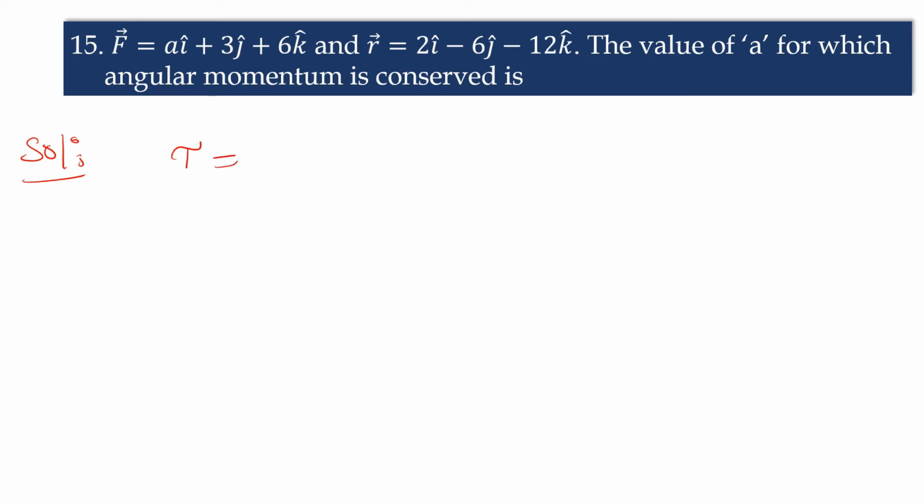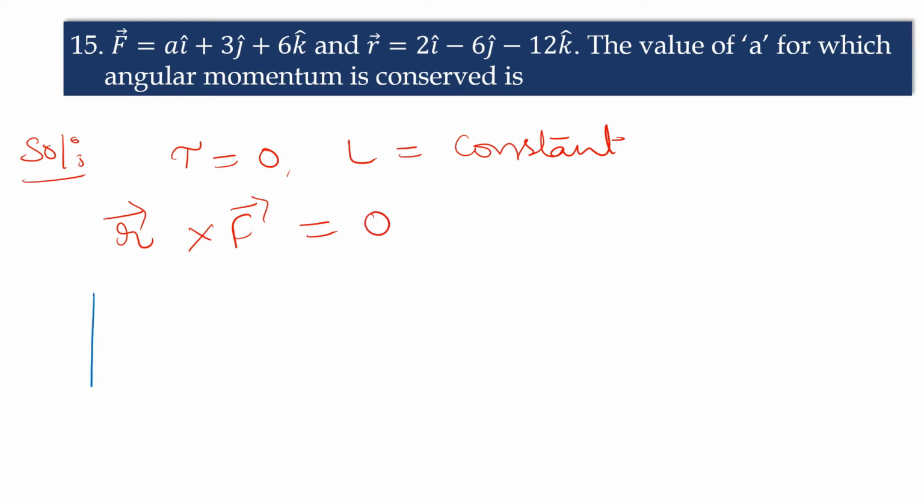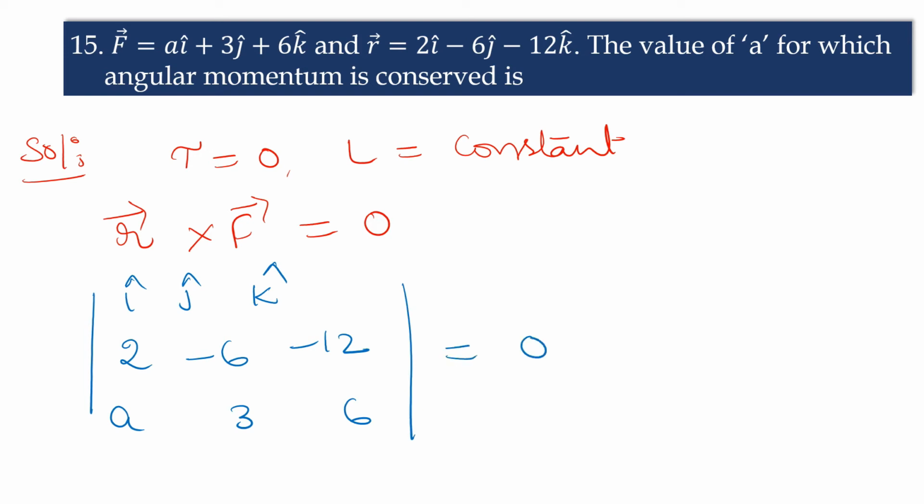Tau is equal to 0. Here why? Because angular momentum is conserved, nothing but L is constant. So the cross product of R and F is equal to 0. So i cap, j cap, k cap, components of i, j and k are 2, minus 6, minus 12 and A, 3, 6. Here we are finding the cross product of R and F.